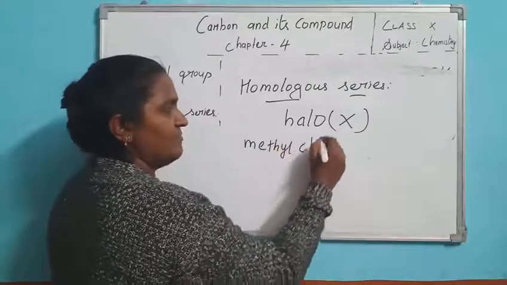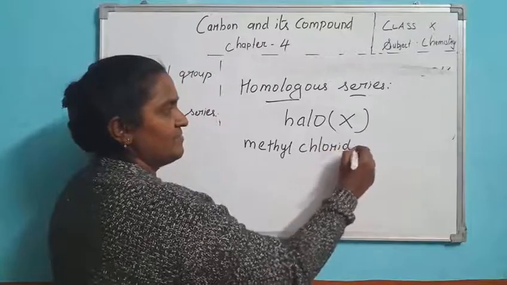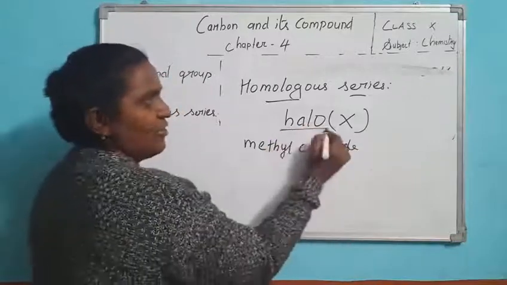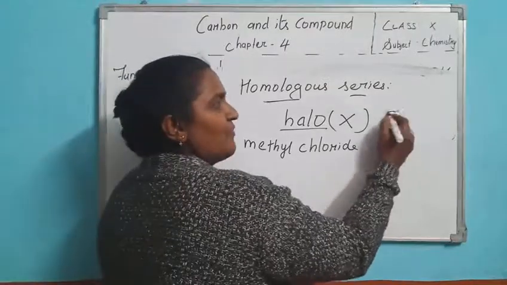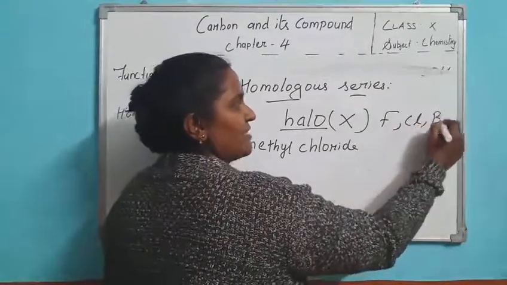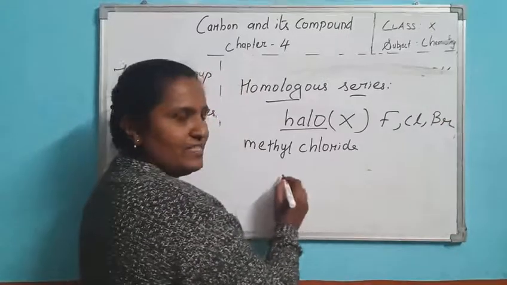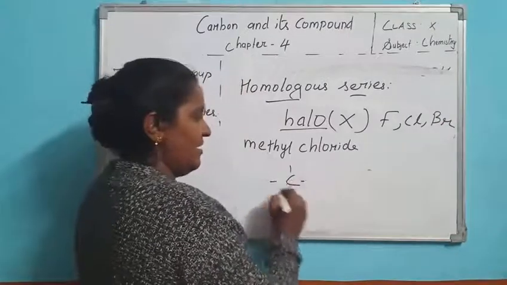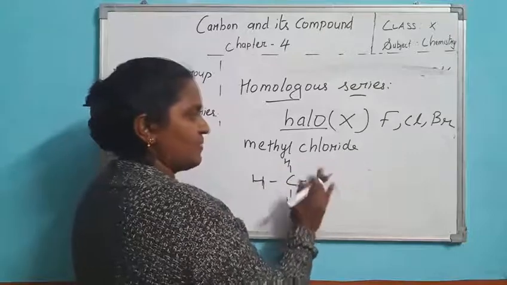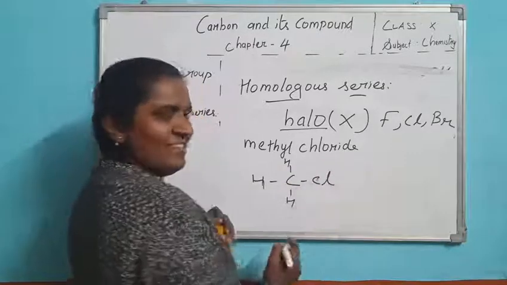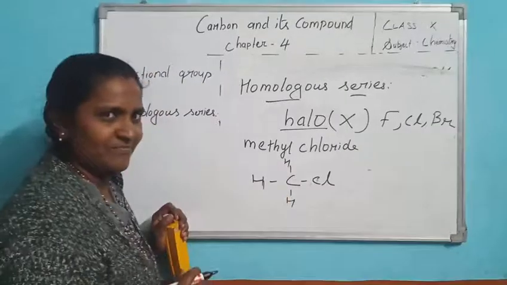This functional group is the halo group. What are the halogen groups? Fluorine, chlorine, bromine, etc. Methyl means meth and single bond. This is methyl. One hydrogen is substituted by chlorine. This is called methyl chloride.